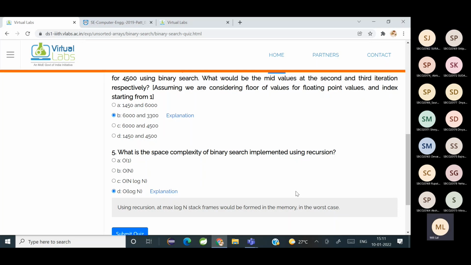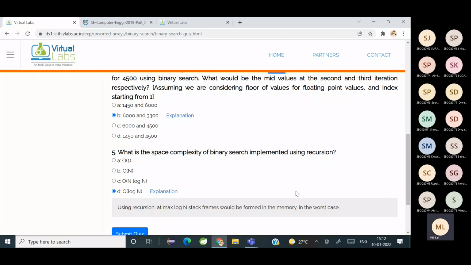See, you're doing it recursively. So how many frames? It's going to repeatedly have frames, right? In binary search, first you took the mid element, then the mid element of that, so you are going to repeatedly take that sub part and place it again, and go on doing it, right? So that is why log n. If you're taking a simple array, it's going to be n, right?